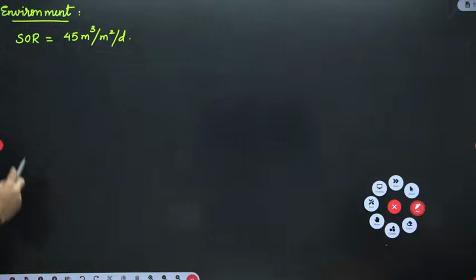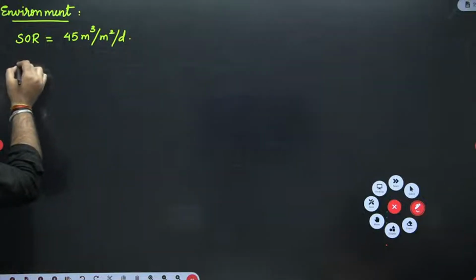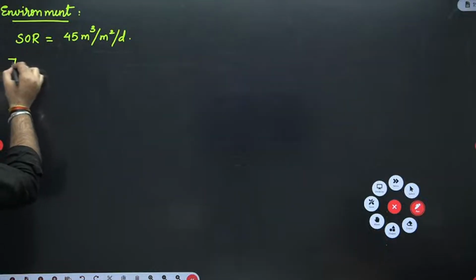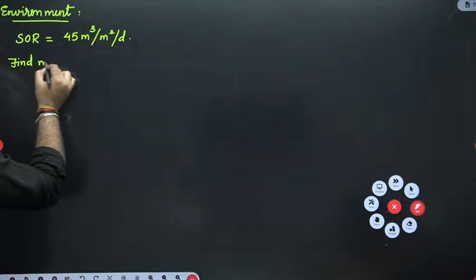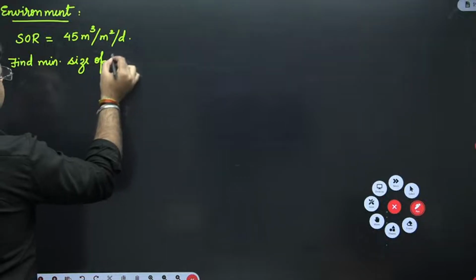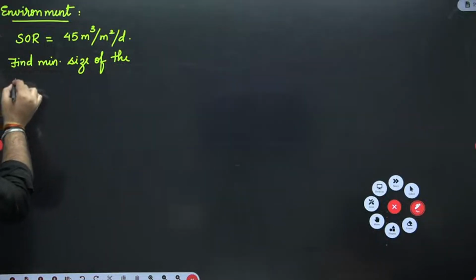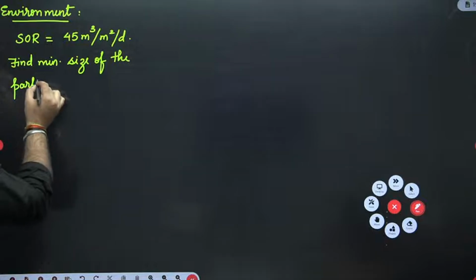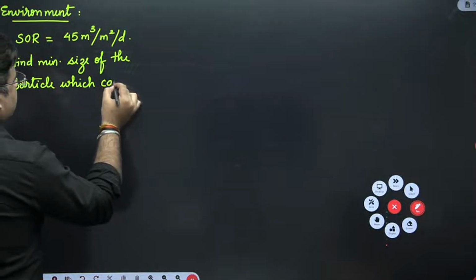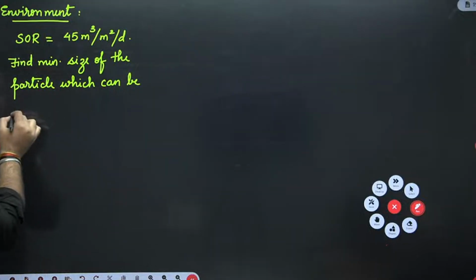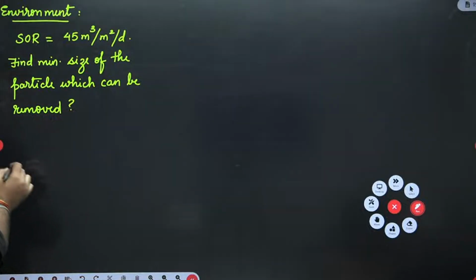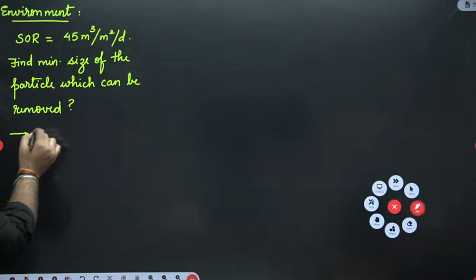Now they are asking what is the minimum size of the particle in micrometer. You need to find the minimum size of the particle which can be removed, and two types of particles are given to you. First one is inorganic.